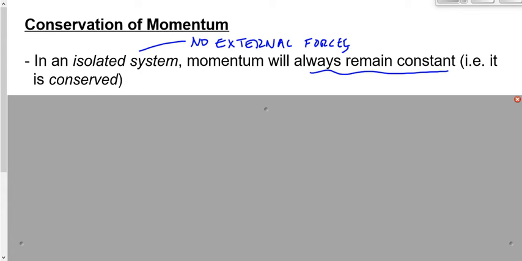In one of the videos that we showed you yesterday, the person was firing the rifle, holding it out in front of their face. The interaction was the bullet being fired. The total momentum before the bullet was fired was 0. The total momentum after it was fired was 0. Well, that's because the bullet gained momentum. It had a momentum of, let's say, 20 forwards, but the gun lost, or you could say gained, momentum in the opposite direction, to have a negative 20. 20 plus negative 20 gives me 0. The total momentum still remained the same. There was an impulse for both of them, but the total momentum remained the same. That is, again, if we have an isolated system with no external forces.